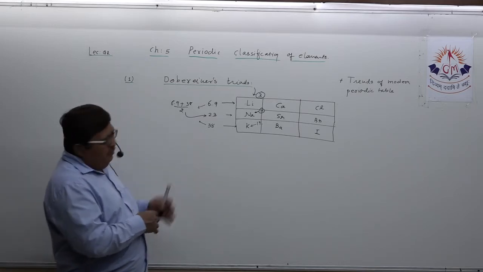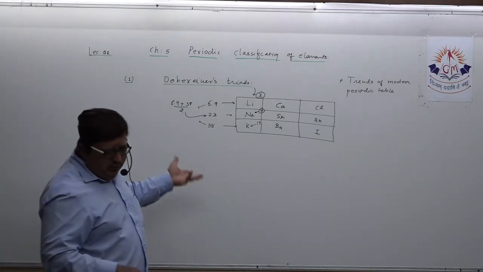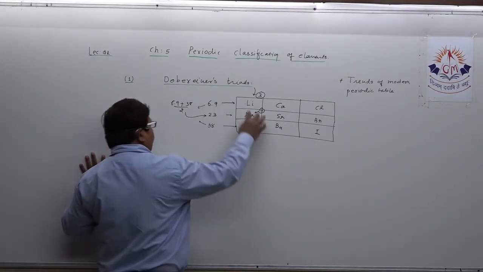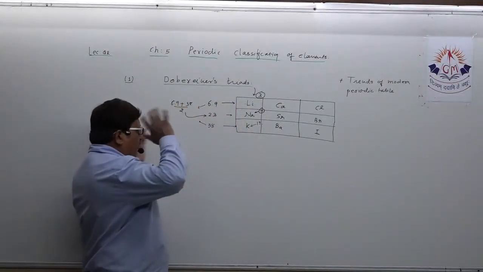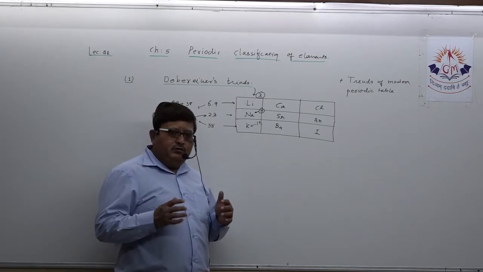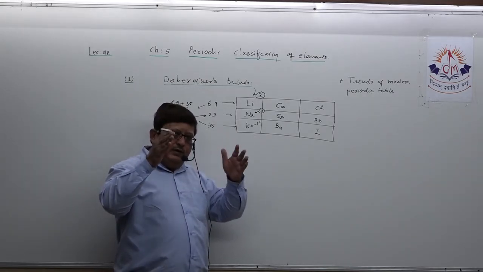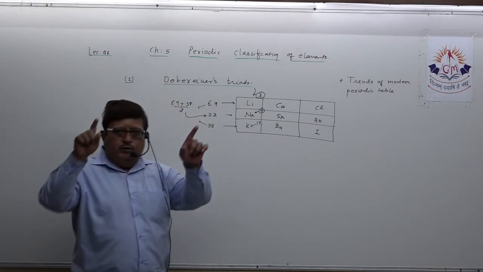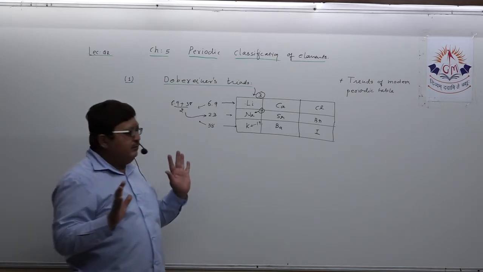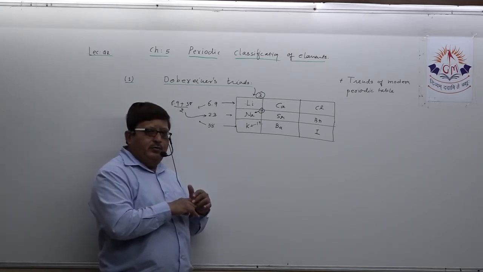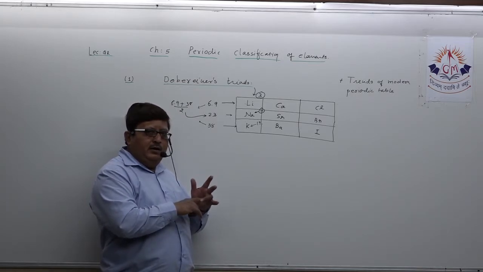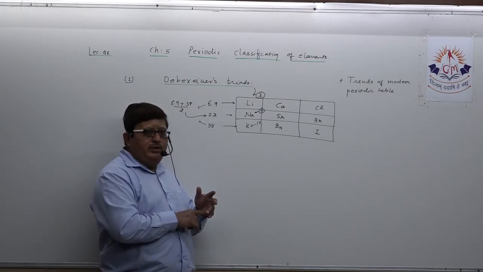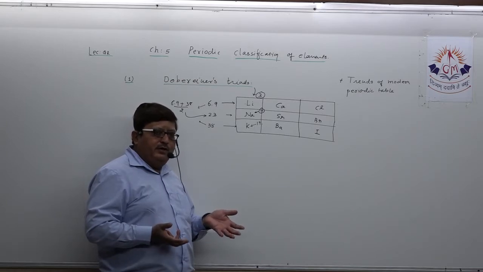Understand? So, this is the way you can prepare the short note of Dobereiner's triad. So simple. When you are thinking in your mind and want to prepare the short note without going through the material or textbook, you should remember the table in your mind only: lithium, sodium, potassium, calcium, barium, strontium in between, chlorine, bromine, and iodine. You can prepare it quite easily.